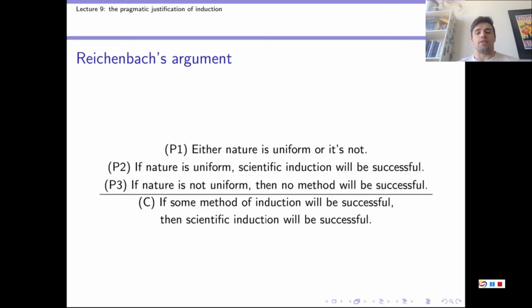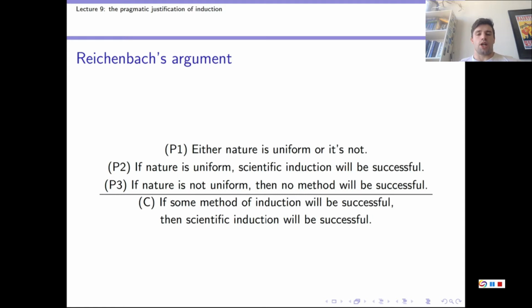Now, we're going to pause here and have a quick question about this argument. Now, this is a deductively valid argument, so we want all the premises to be true, because that will guarantee the truth of the conclusion. Now, premise 1 is obviously true. Premise 2 is what we've just argued is true. Now, the book talks about premise 3 a little.